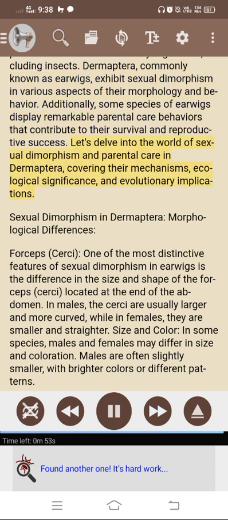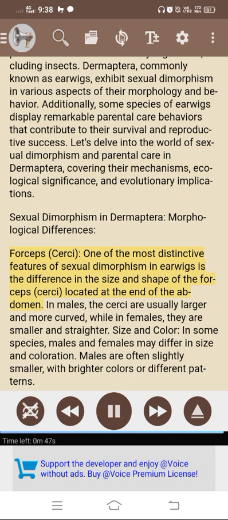Let's delve into the world of sexual dimorphism and parental care in Dermaptera, covering their mechanisms, ecological significance, and evolutionary implications. Sexual dimorphism in Dermaptera, morphological differences. Forceps cerci. One of the most distinctive features of sexual dimorphism in earwigs is the difference in the size and shape of the forceps cerci located at the end of the abdomen. In males, the cerci are usually larger and more curved, while in females, they are smaller and straighter.